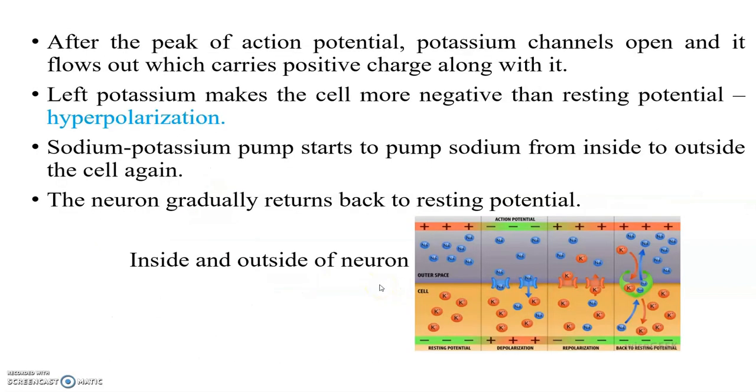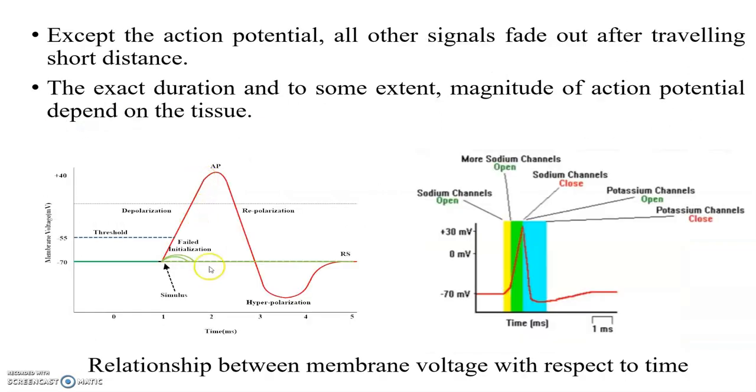After the peak of the action potential, potassium channels open and potassium flows out, which carries positive charge along with it. So the loss of potassium makes the cell more negative than the resting potential, called hyperpolarization.